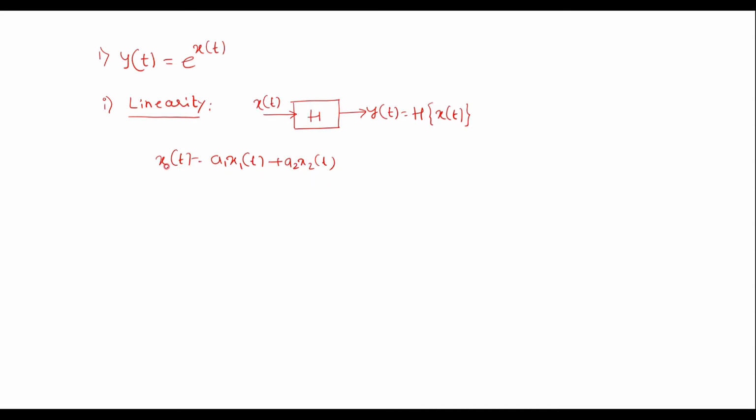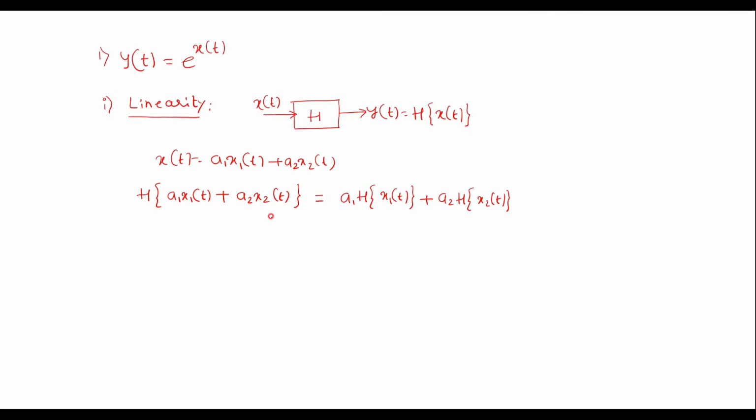Now we'll assume that the x of t signal is applied to this system. Then the output y of t is given by h of a1 x1 of t plus a2 x2 of t, which is equal to a1 h x1 of t plus a2 h x2 of t.